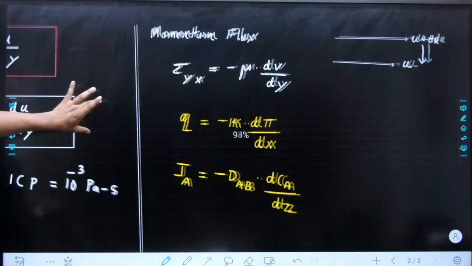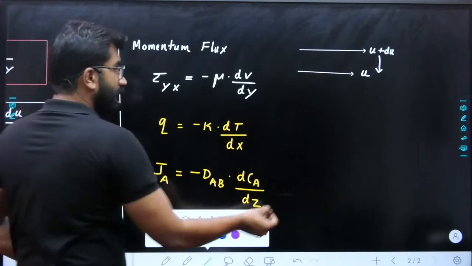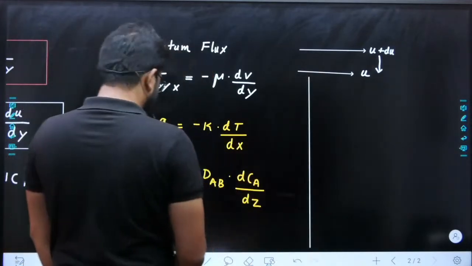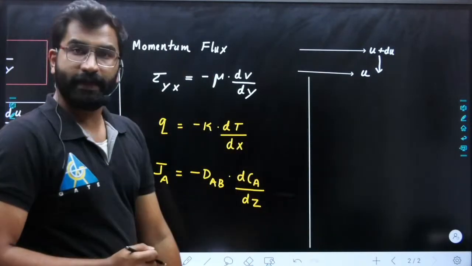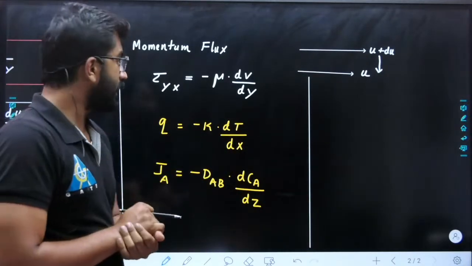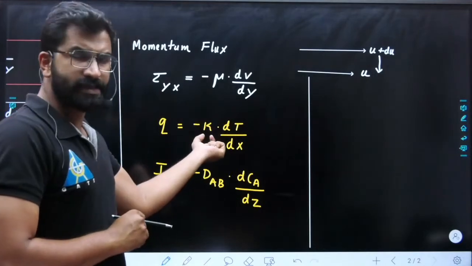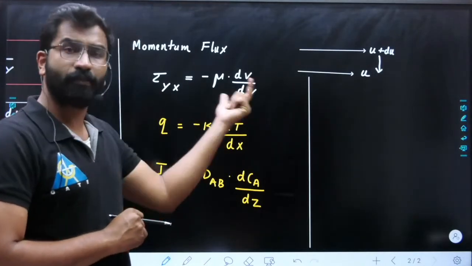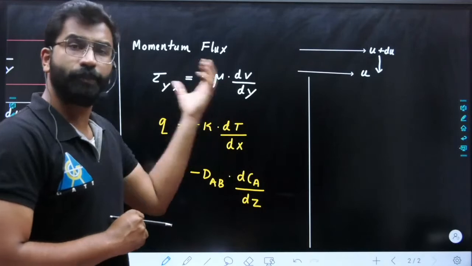Now, in all the cases, what is DAB? DAB is our diffusivity, right? Same way, what is K? K is not diffusivity. K is our thermal conductivity, right? What is mu? Mu is our viscosity.